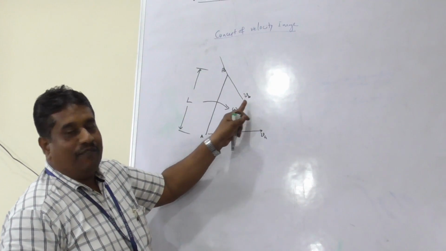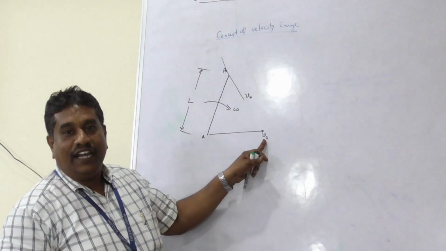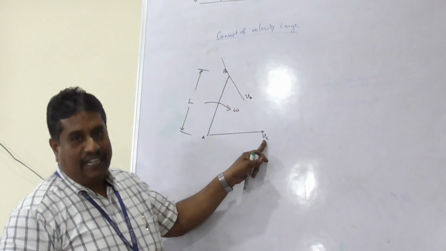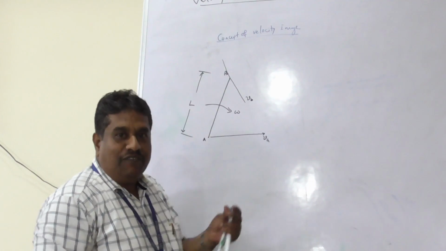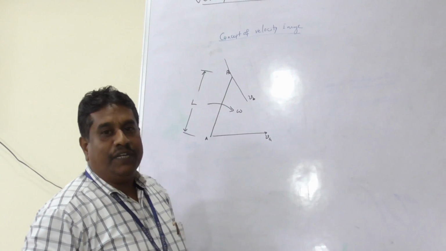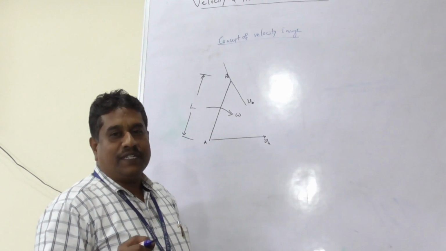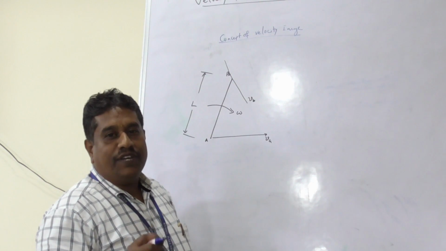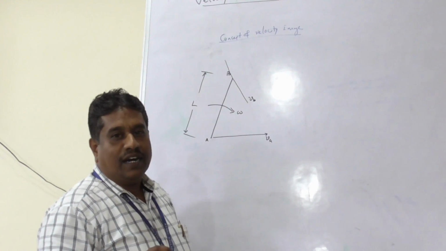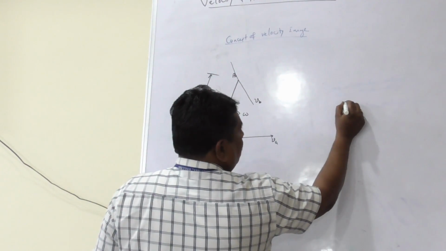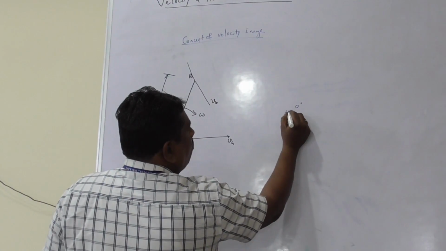When I write a single alphabet suffix, it represents the absolute quantity. Therefore, to draw the velocity diagram, the very first step is to fix the pole. Pole is a point which represents the fixed element, fixed body, fixed member of the mechanism. First, fix the pole O.